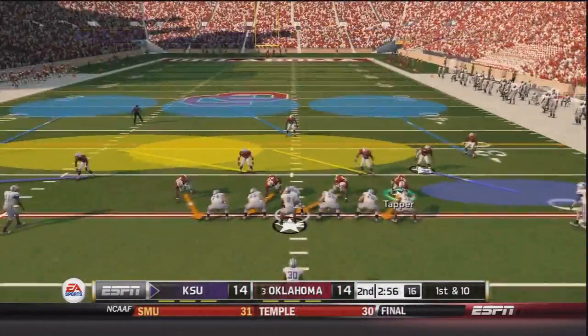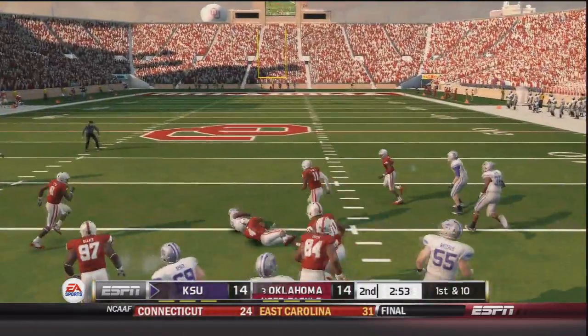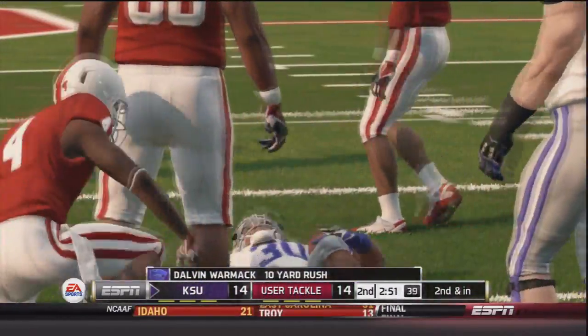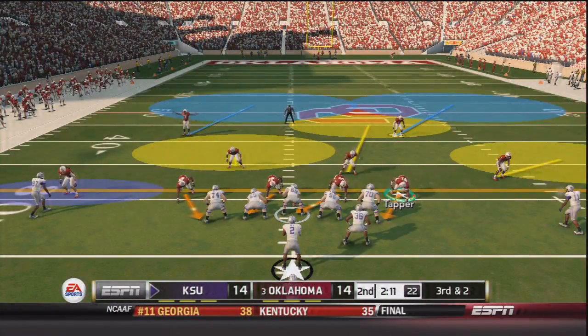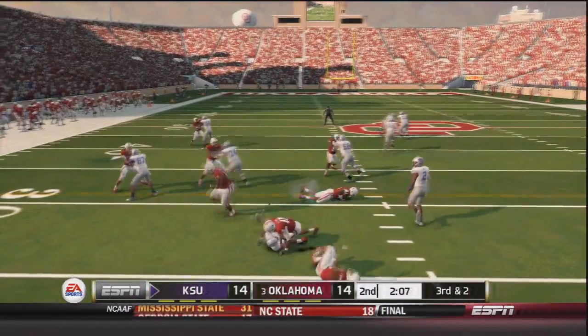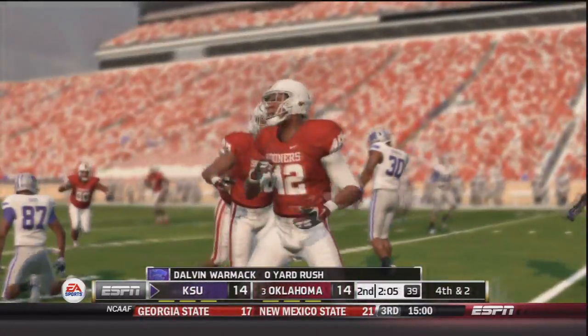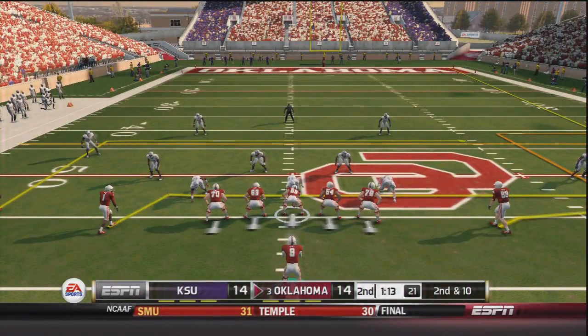So now Aaron Sharp has the ball at the 20-yard line, 1st and 10. Handoff to Warmack. Warmack up the middle, and he is brought down after a 10-yard gain to bring up 2nd and inches for the Wildcats. So now 3rd and 2. Aaron Sharp in pistol takes the snap. Handoff to Warmack. He's met by Tapper, and he will be brought down in the backfield by Dominique Alexander. Bring up another 4th down for K-State, and they would punt the ball to OU.